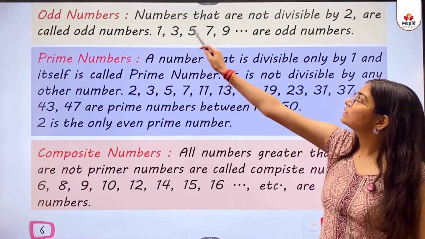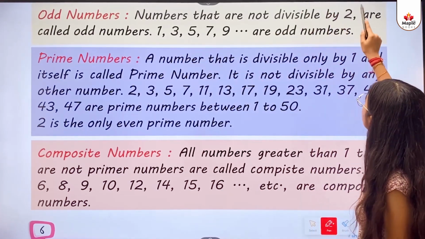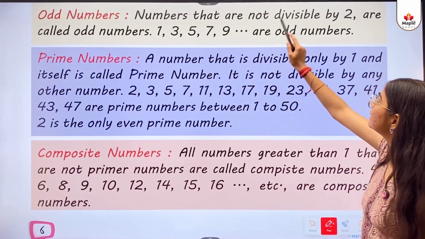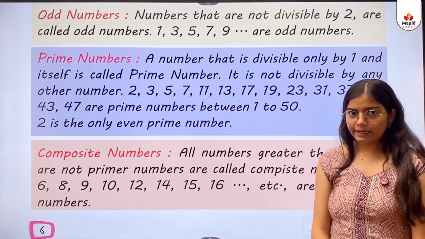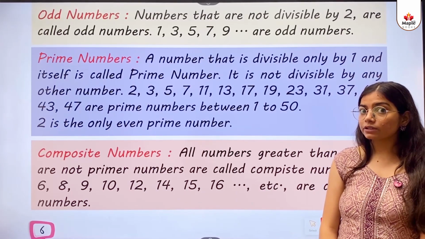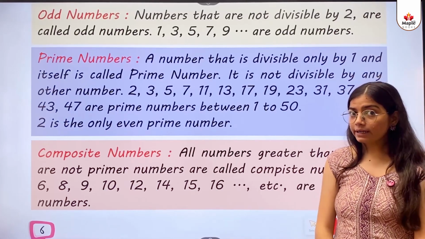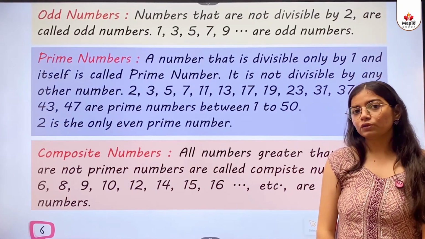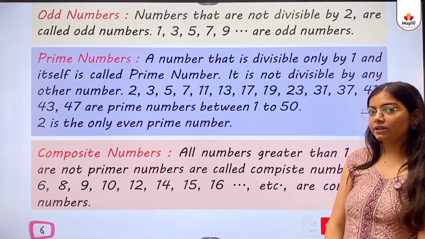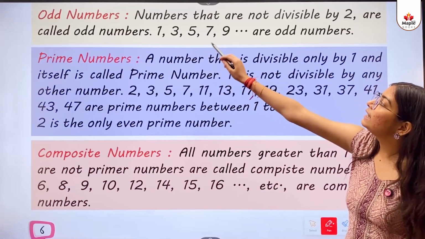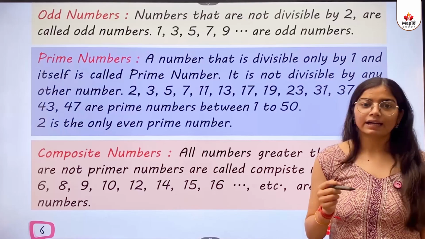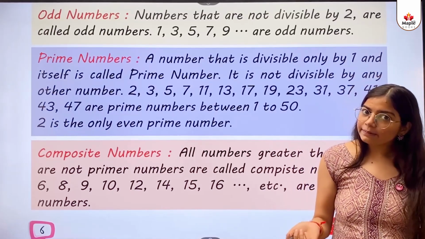Odd numbers. Numbers that are not divisible by 2 are called odd numbers. 1, 3, 5, 7, 9 are odd numbers. So kids, as I told you about even numbers, odd numbers are the opposite. Odd numbers are those that are not divisible by 2. Some examples are given here, like 1, 3, 5, 7, 9, 11, 13 and so many others. These all are odd numbers.